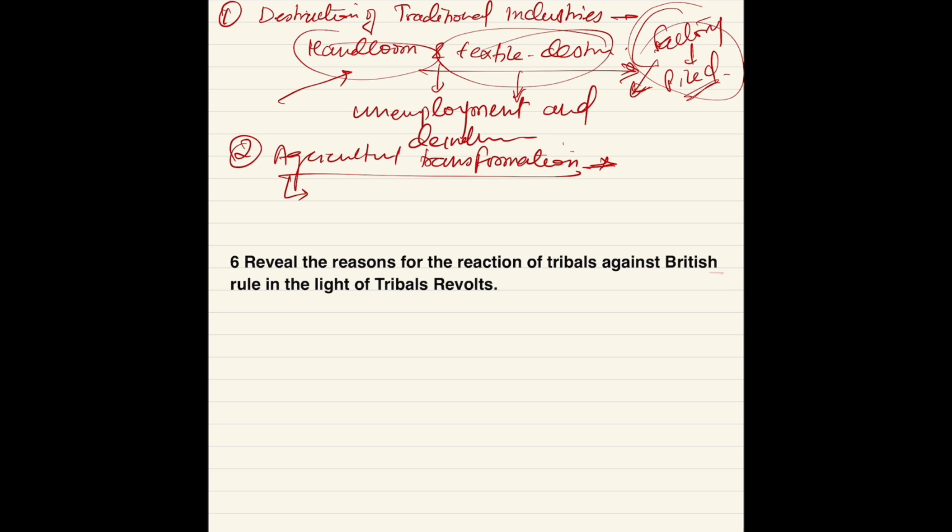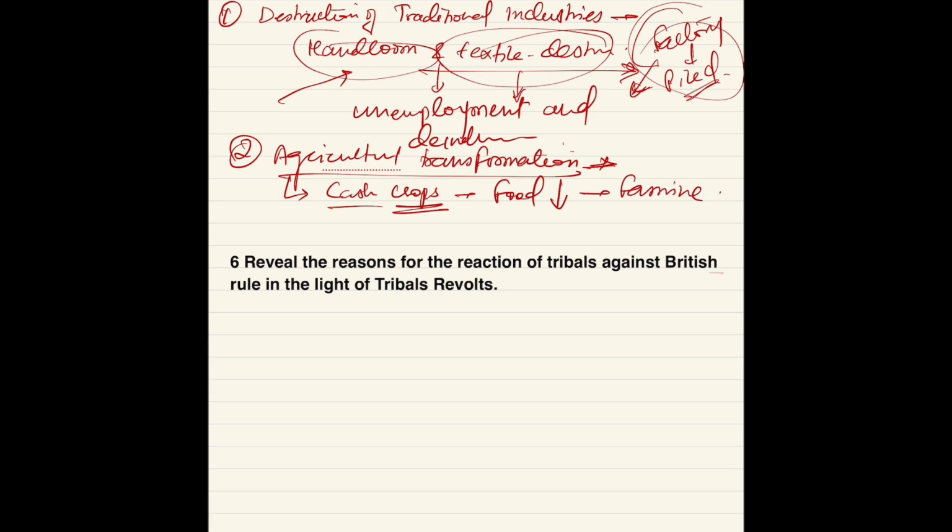Agriculture was related to industry and trade, so you can say there was a mutual relationship between them. It was not that agriculture is different and industry or trade is different. But what the British did was start cultivation of cash crops, and because of cash crops, our food production decreased and it led to famine.